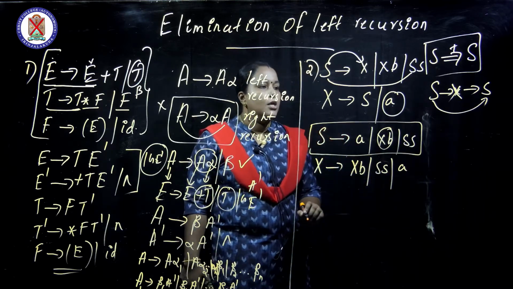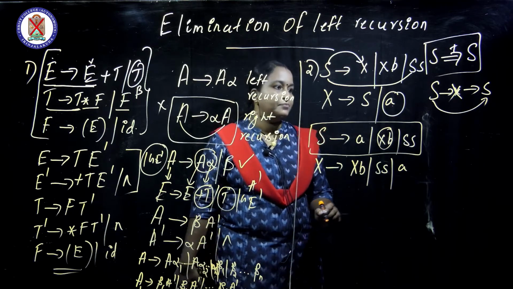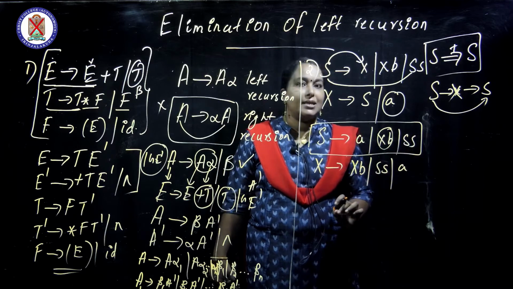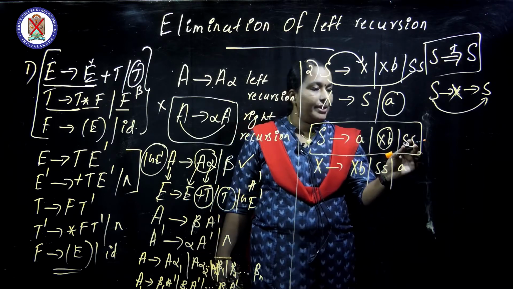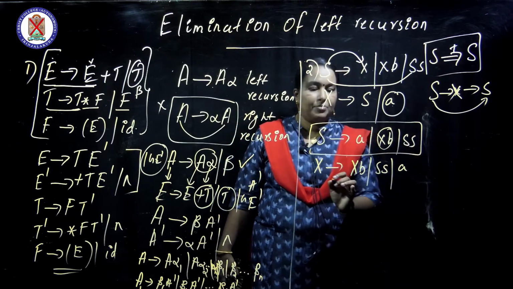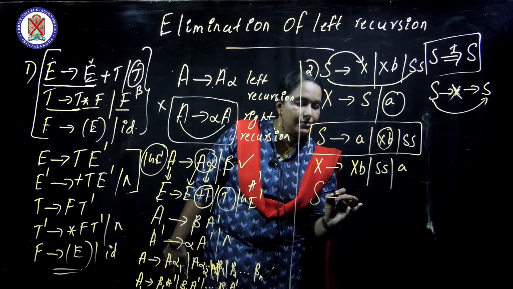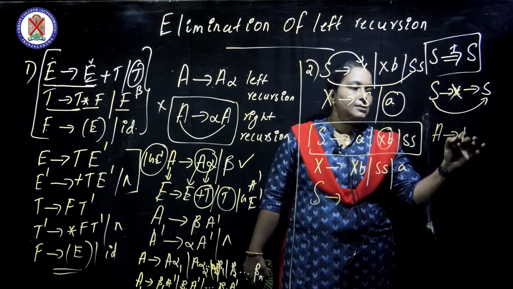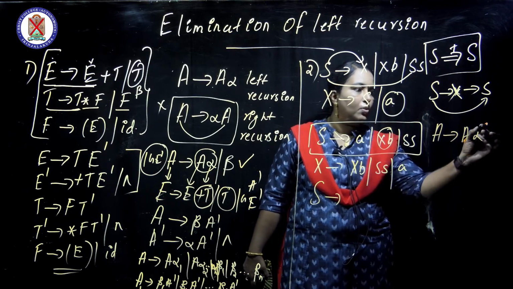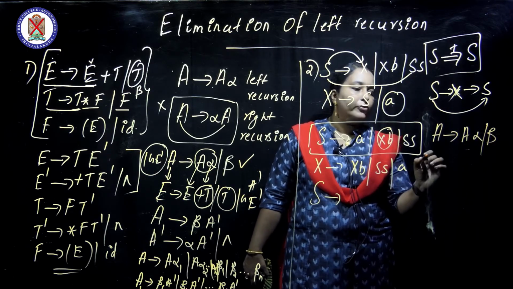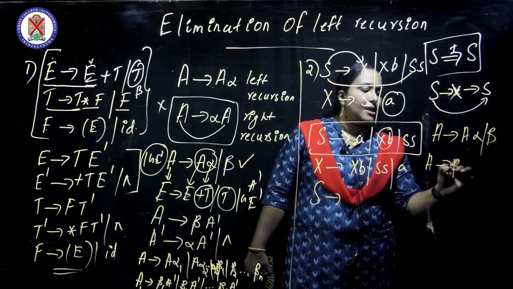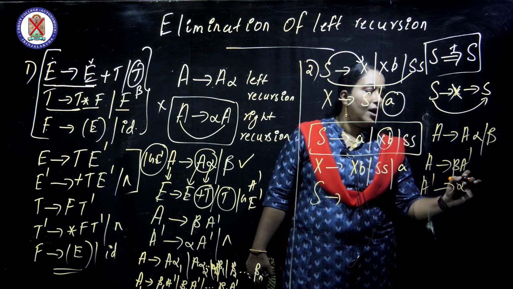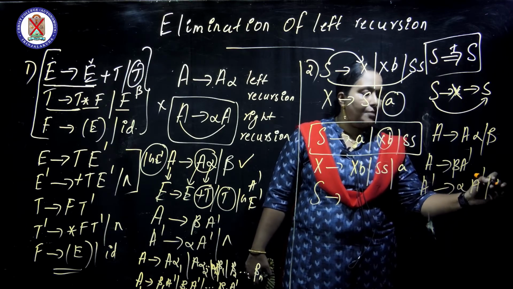So to remove left recursion, look here, this is having left recursion. So what is alpha? Here this S and S is coming, isn't it? So a single S can be taken. The rule was like this: A gives A alpha or beta. Then what do you write? A gives beta A dash, and A dash gives alpha A dash or epsilon.